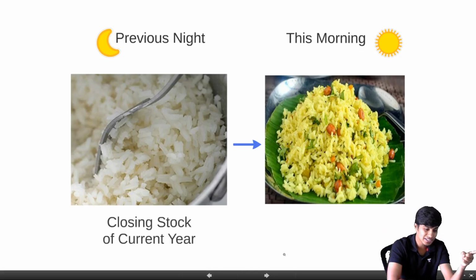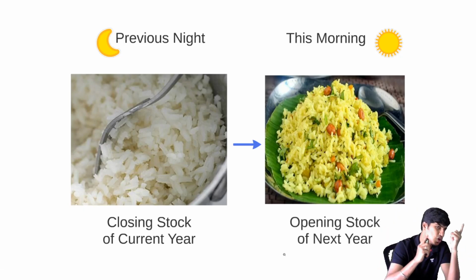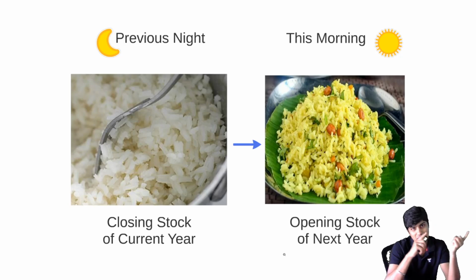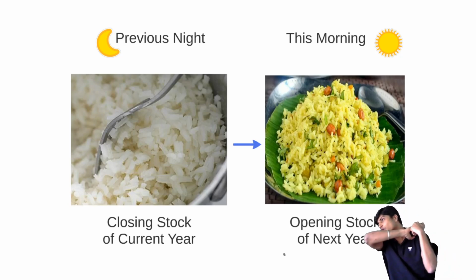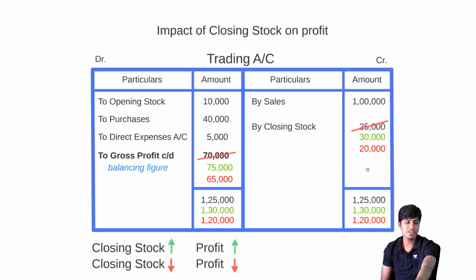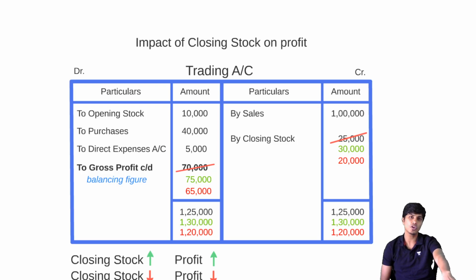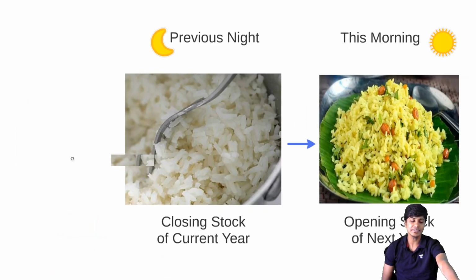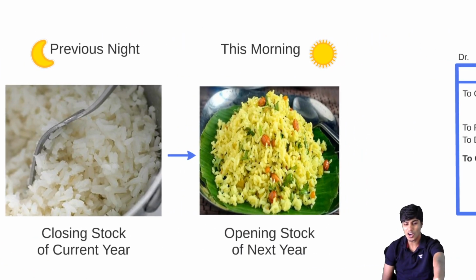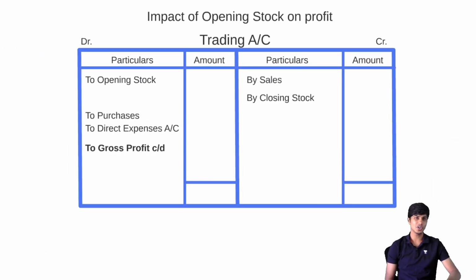Previous night's dinner is this morning's breakfast, meaning closing stock of previous year will become opening stock of this year. Closing stock of current year will become opening stock of next year. Sir, why are you telling all this? I told you some time ago about the closing stock of previous year being more or less. This will impact our current year opening stock. You guys get this? So let's now see the impact on the opening stock.